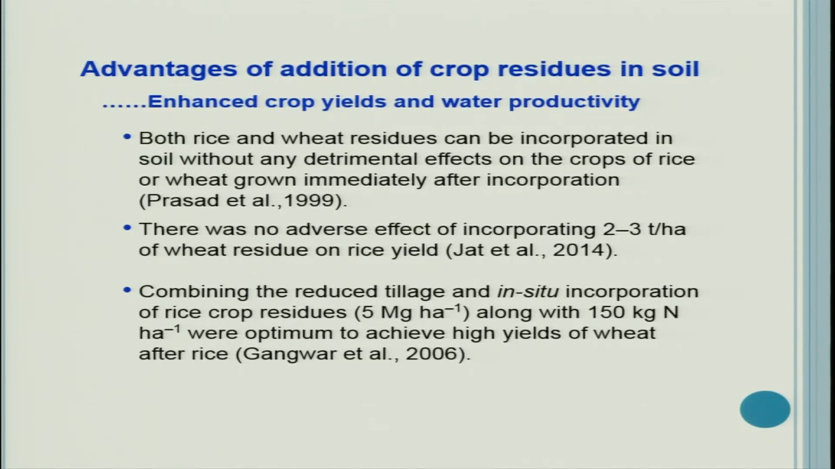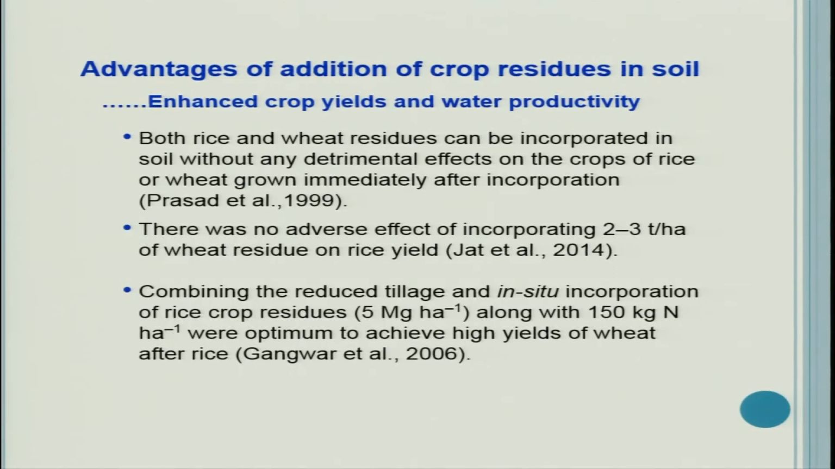Now both rice and wheat residues can be incorporated in soil without any detrimental effect on the crops of rice or wheat grown immediately after incorporation. So there is no serious issue with the incorporation of residues in soil. So there was no adverse effect of incorporating 2 to 3 tons per hectare of wheat residue on rice yield, as reported by Jat and co-workers in 2014.